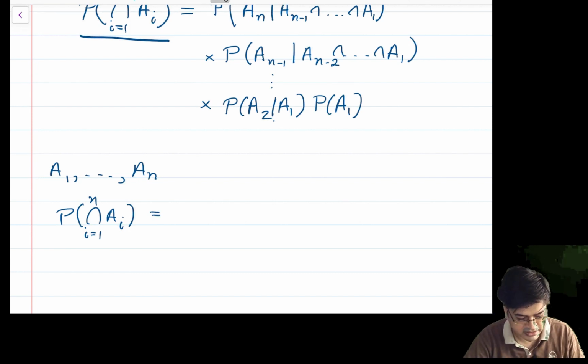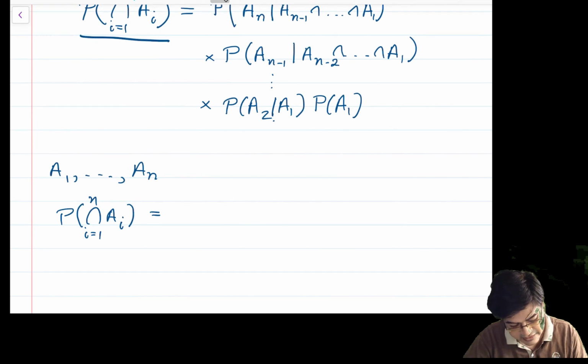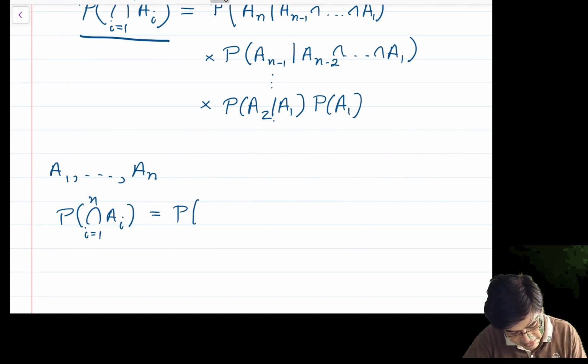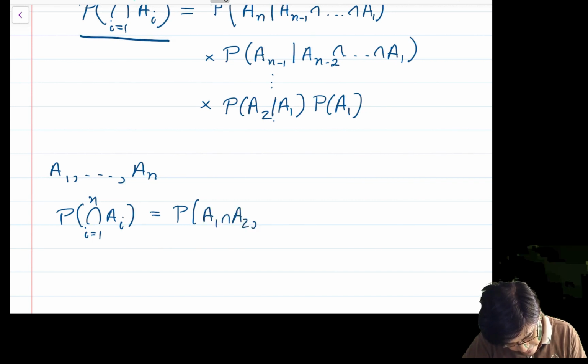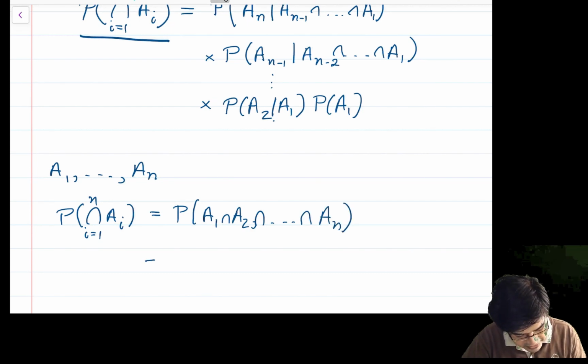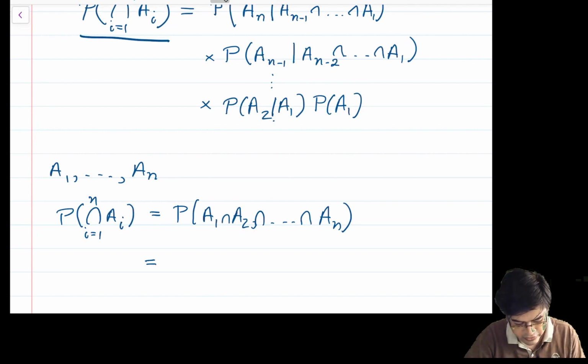So the simplest thing that I can start with is the probability of, let us rewrite this as, A1 intersection A2 intersection ... intersection AN. The simplest thing that I can do over here is keep using the definition of conditional probability.